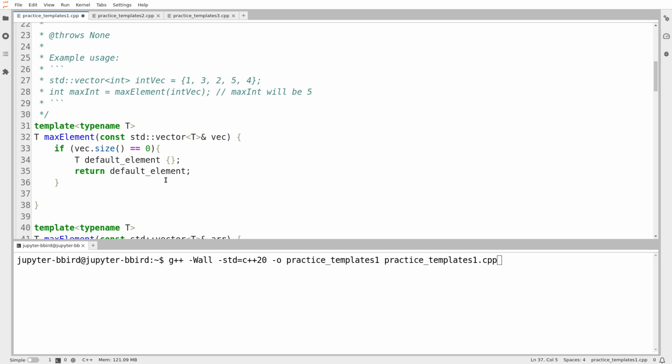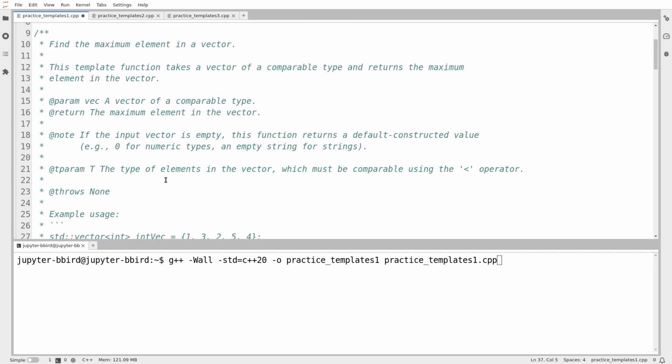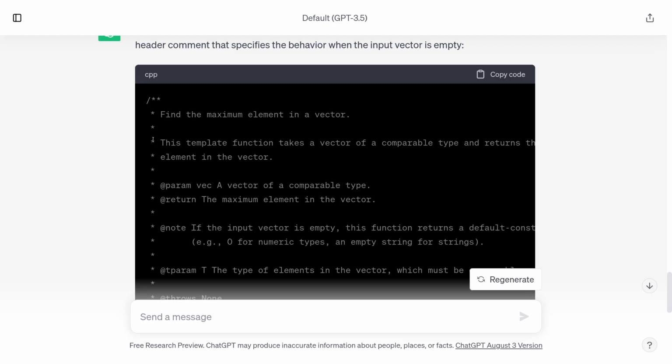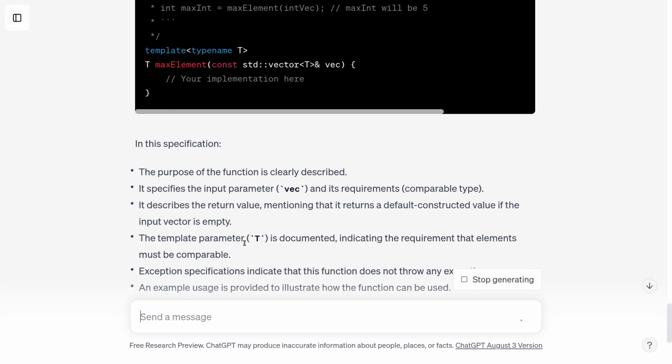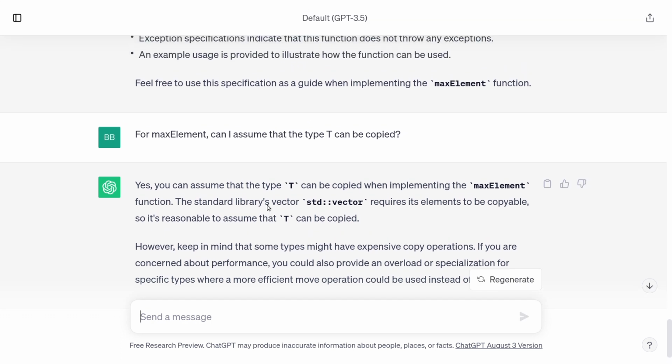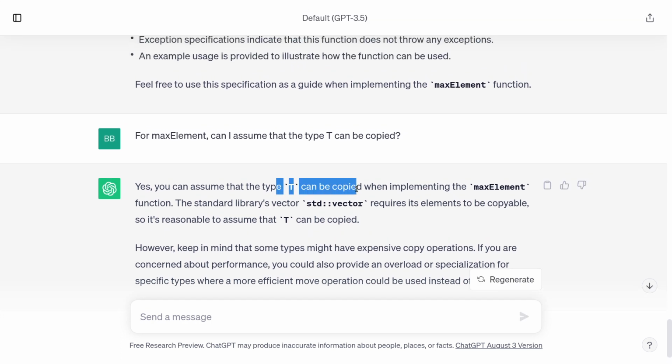In this case, it seems like I am allowed to assume, I'm going to ask whether I'm allowed to copy elements. For max element, can I assume that the type T can be copied? And I'll explain what I mean by that depending on the answer. Yes, I can assume that. That's interesting. I can assume that the type T can be copied when implementing the max element function.